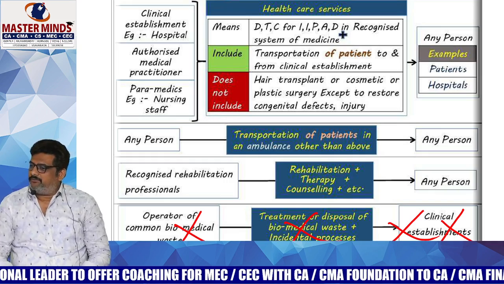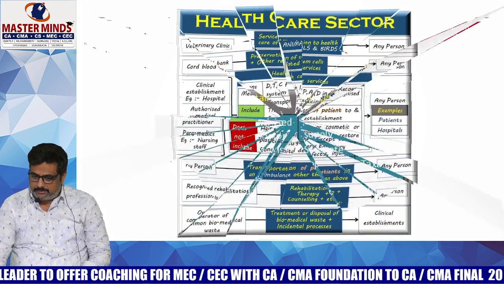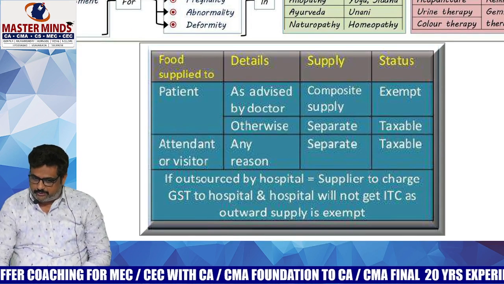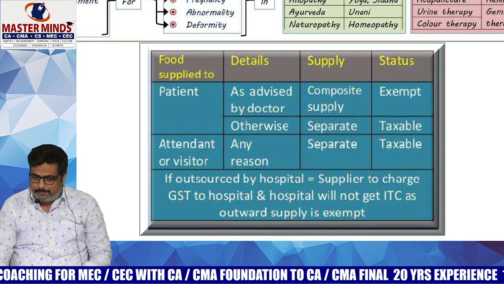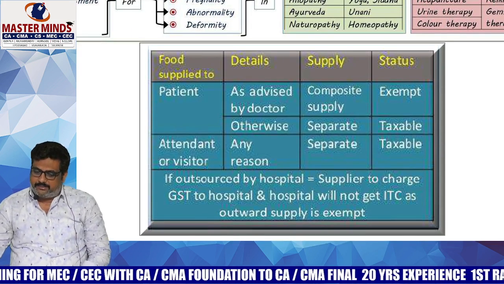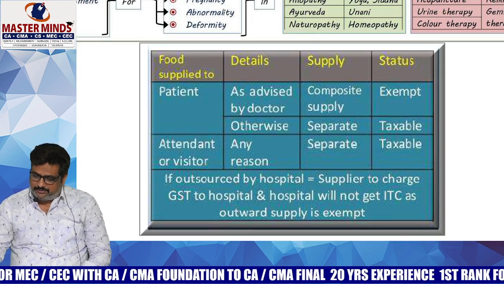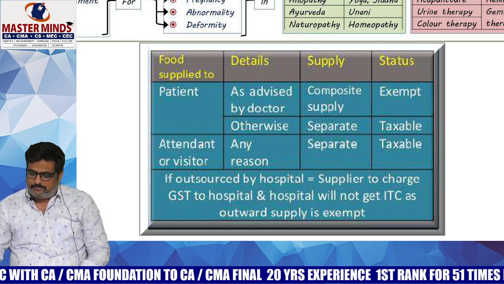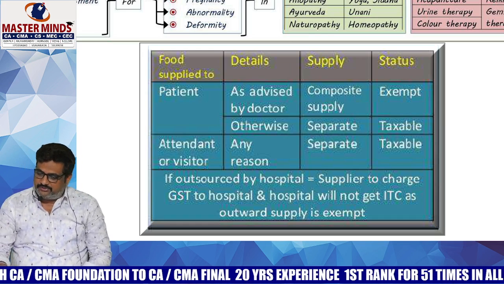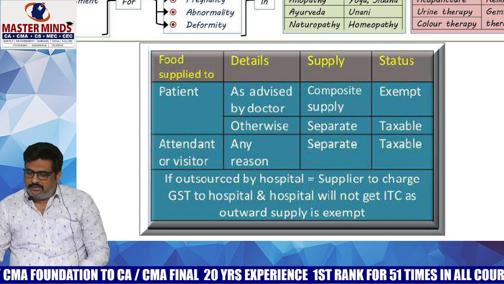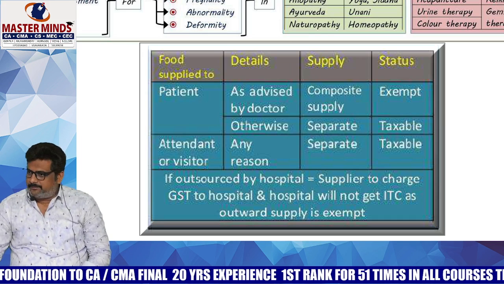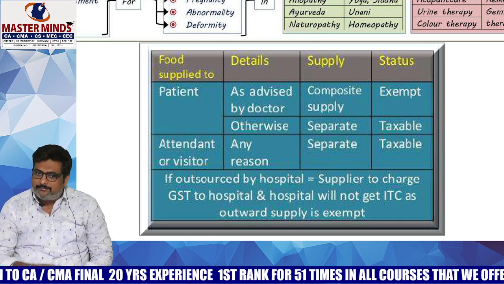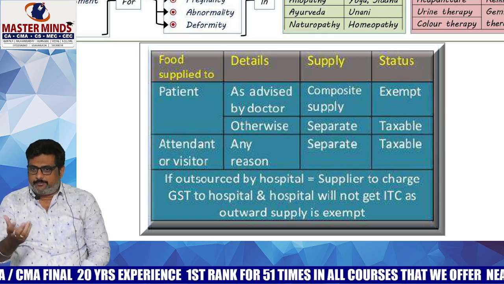Any other doubt, ma'am, with respect to healthcare services? And this is the circular that we have discussed actually. Food supplied to a patient as advised by the doctor is a composite supply, exempt. Otherwise, it is a separate supply, taxable. For an attendant or visitor, for any reason, it is definitely a separate supply, taxable. All these are the points. This one is the circular, ma'am, that was issued at the COVID time. Yes, ma'am? Any doubt?